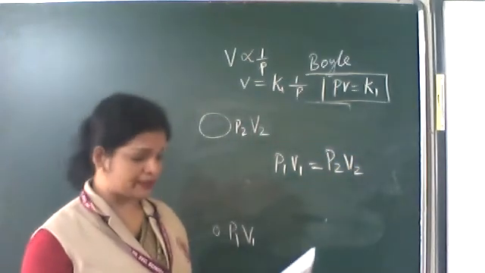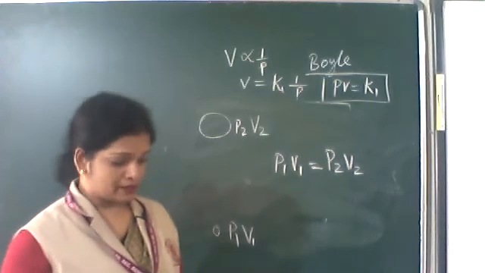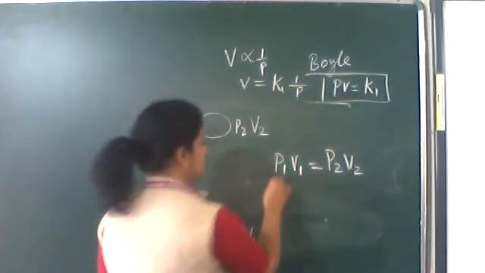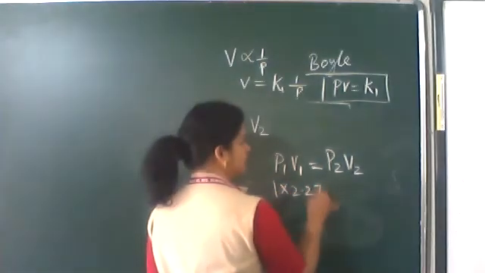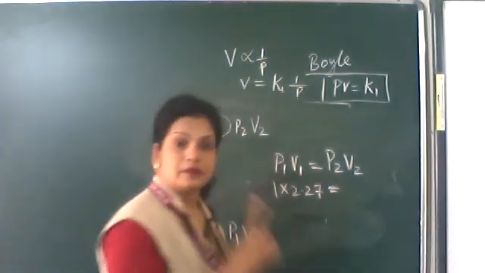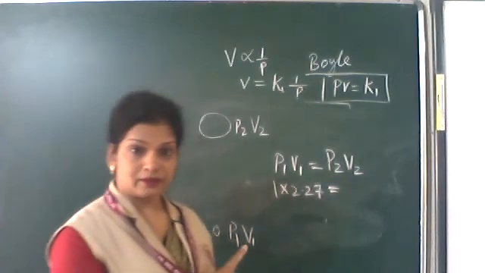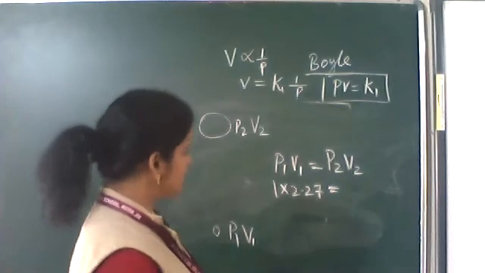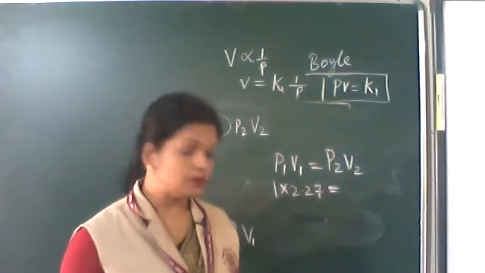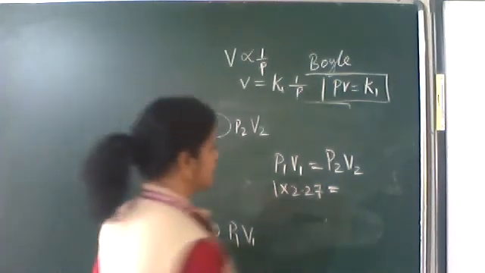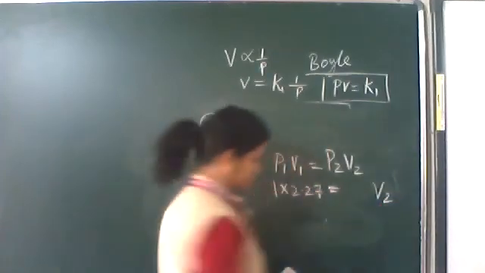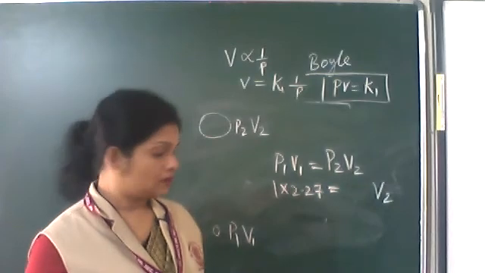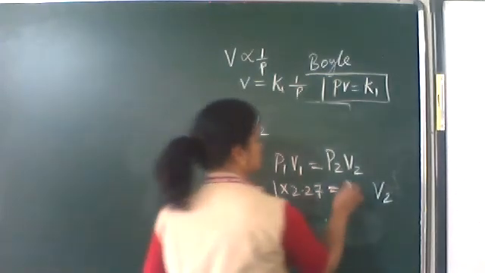So in this numerical, at 1 bar pressure the gas occupies 2.27 liters. The question is, up to what volume, that is V2, you have to find out, when the pressure is 0.2 bar.